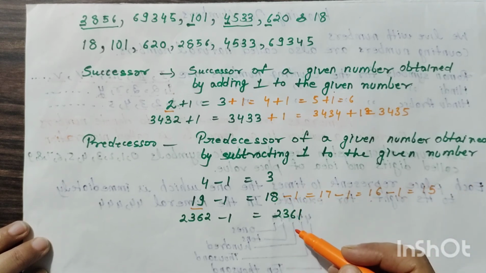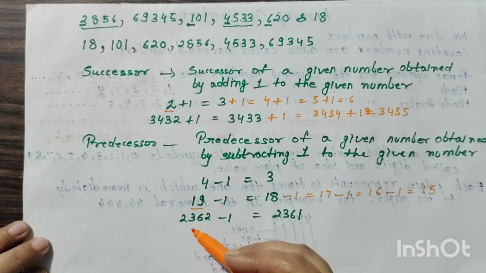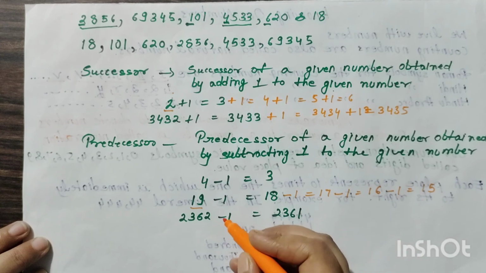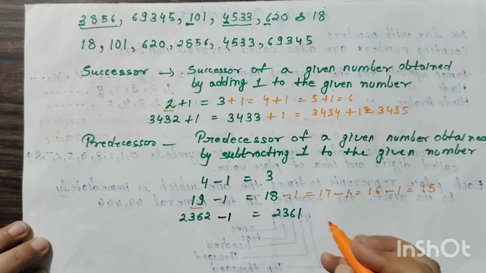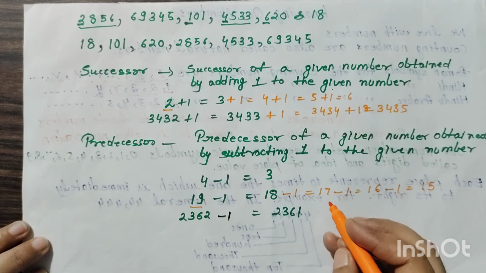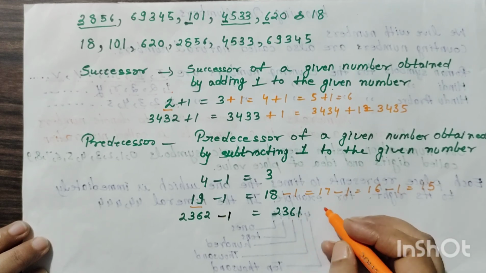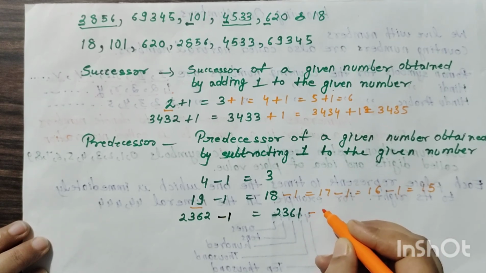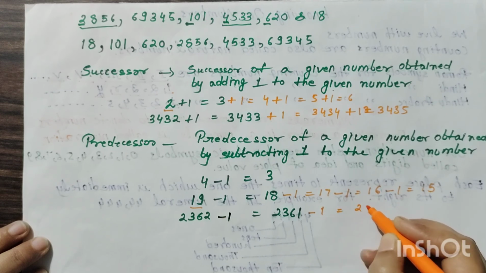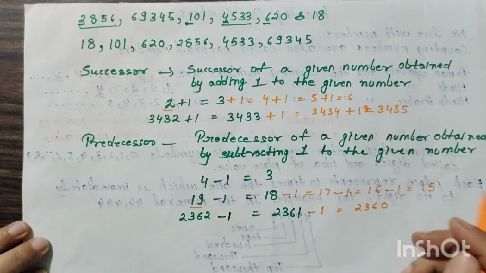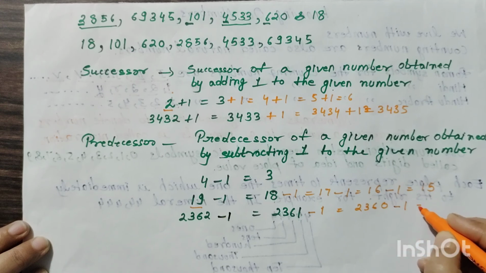So these are the small numbers. And what could we do if we have greater numbers? Take 2362. The same process, subtracting 1 from it, we get 2361. What is the predecessor of 2361? Subtracting 1 from it, we get 2360. Again, what is the predecessor of 2360? Subtracting 1 from it, we get 2359.